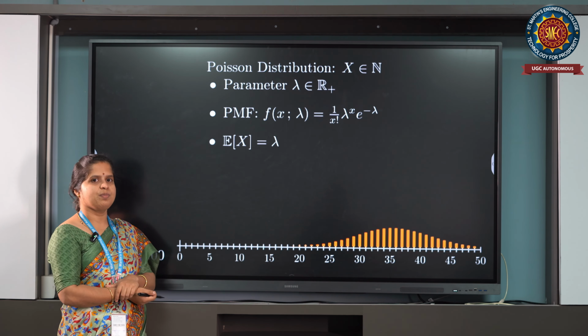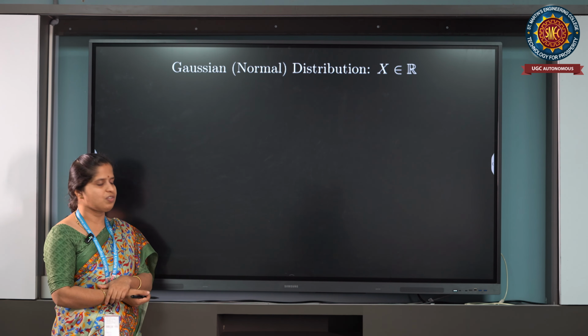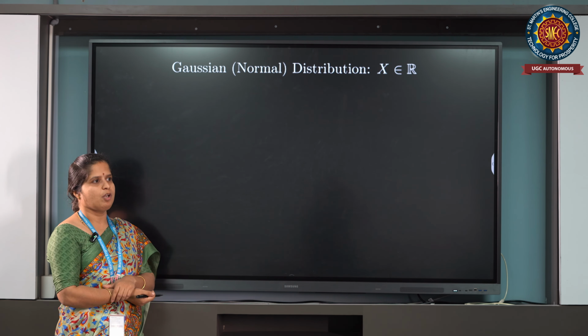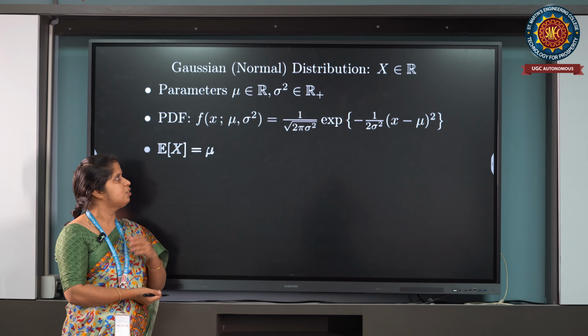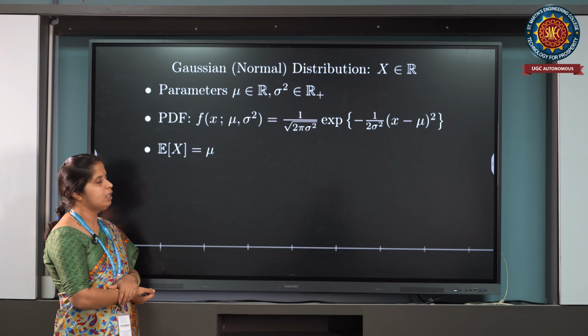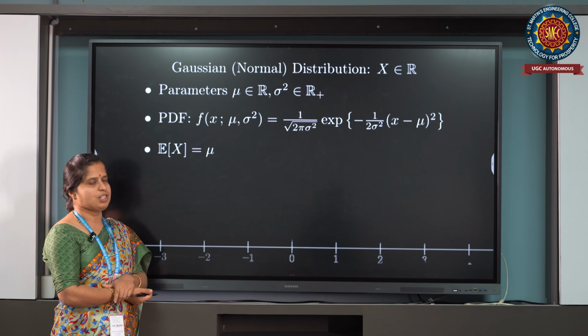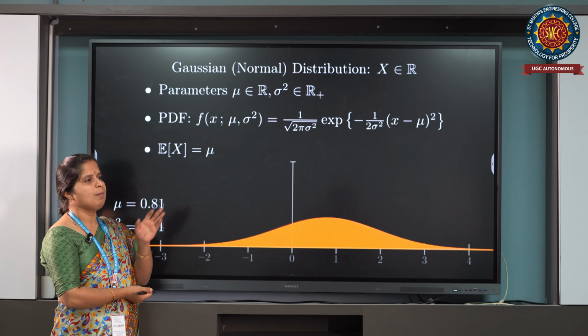Then next distribution is normal distribution. This distribution is also called Gaussian distribution. For x belonging to the reals, in this normal distribution we have two parameters mu and sigma square. Sigma square is the variance and mu is the average or expectation of x, with the probability density function 1 by root 2 pi sigma square e power minus x minus mu whole square divided by 2 sigma square. Expectation of x is mu.